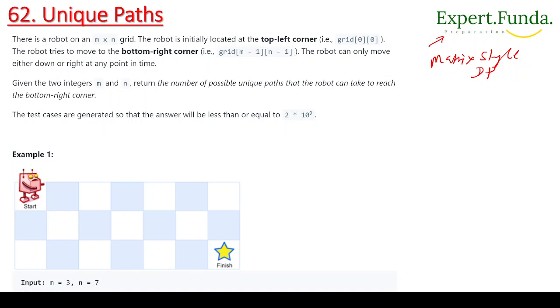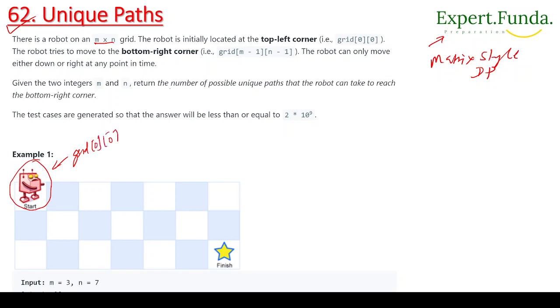Okay, so let's understand what the question is saying. The question is 62, Unique Paths. There is a robot on an M cross N matrix, and the robot is initially located at the top left corner. As you can see, this is the top left corner, and this is called the grid, at 0 and 0.